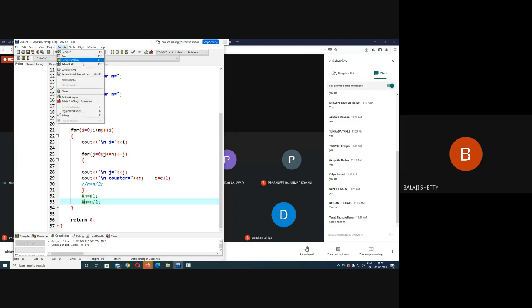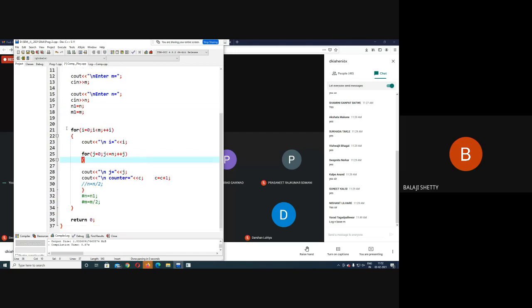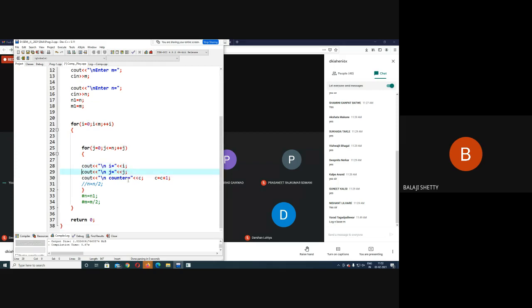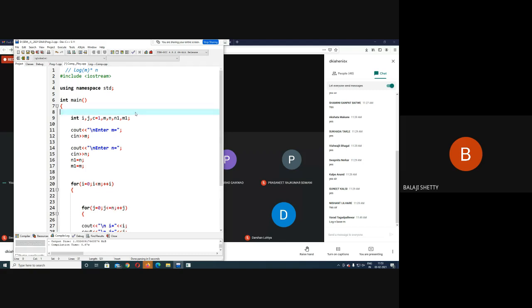Execute the code. This is a simple program. Okay, enter the value of m, enter the value of n. Just neglect these two parts. Okay, what we are doing simply is for i equal to, for j equal to. Here I print the value of i and j, and here I am just printing the counter value. Here counter is my C value. I remove this hello world.